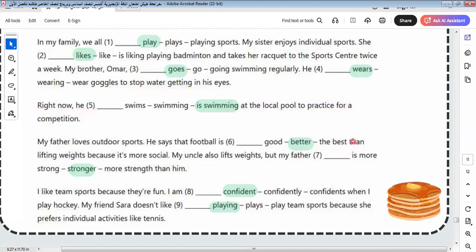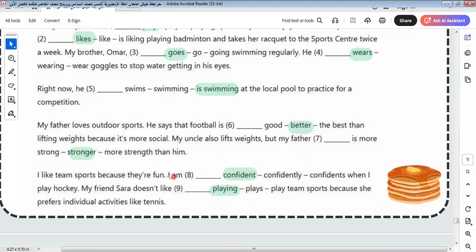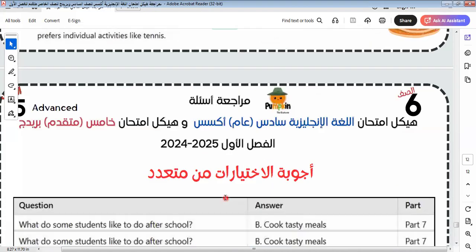Here we say Peter. Why? Because we have stronger, here is confident. Here it should be I'm confident, not confidently. With the verb to be we use the adjective confident. And I play hockey. My friend Sarah doesn't play. Why here playing? Because like must be followed by a gerund.